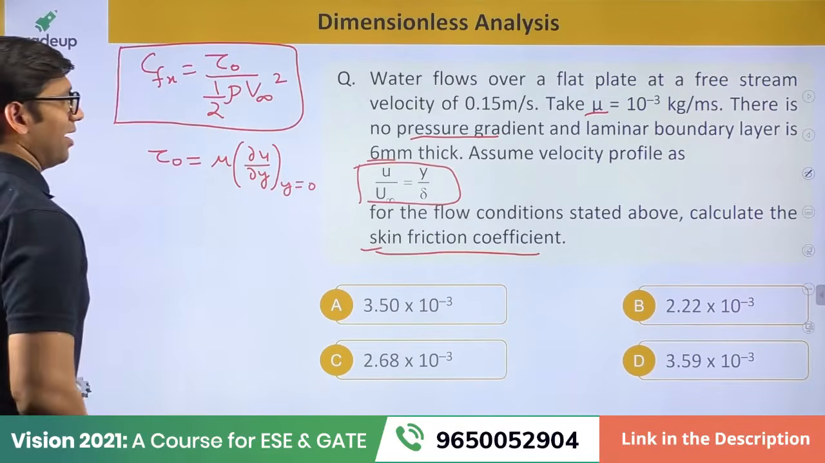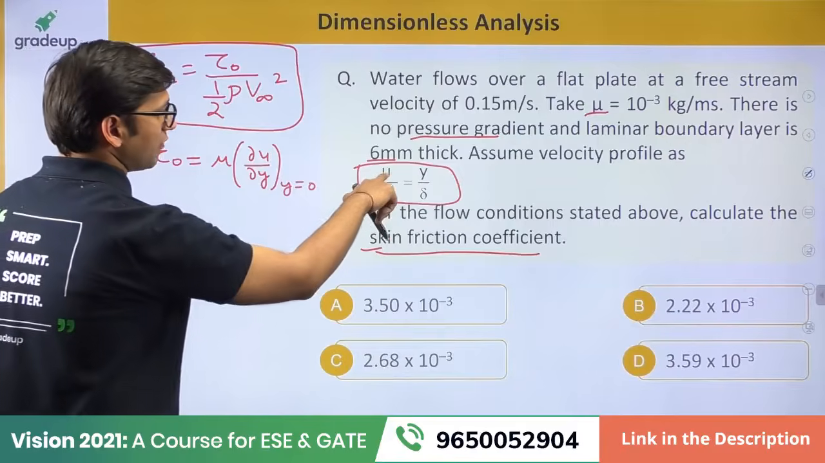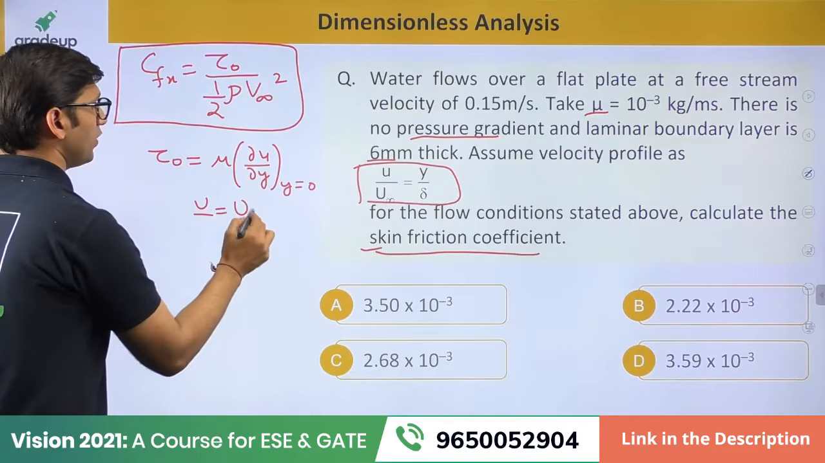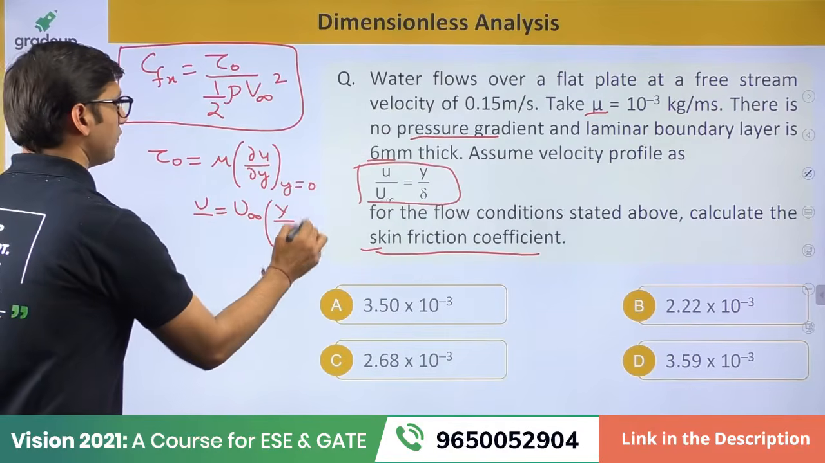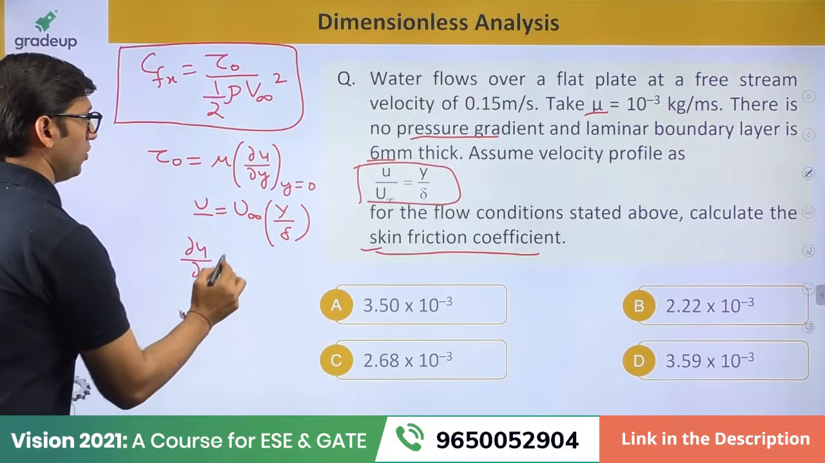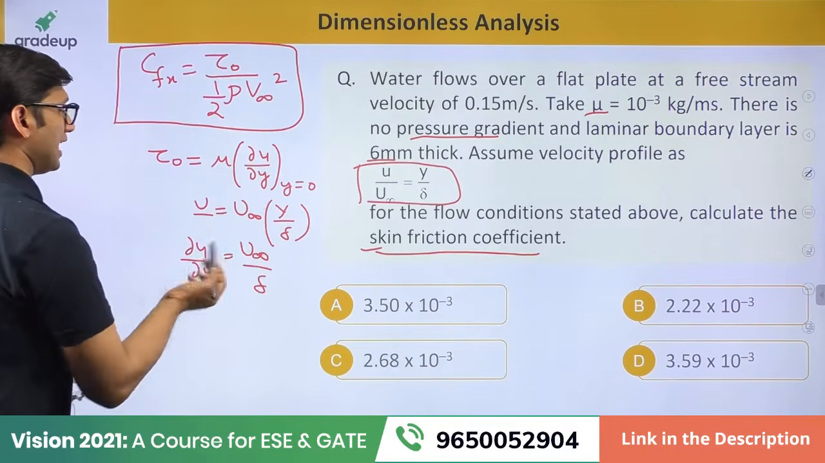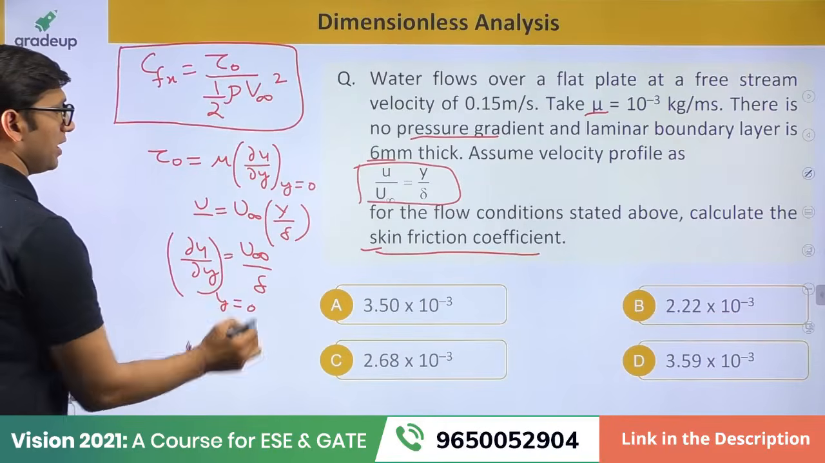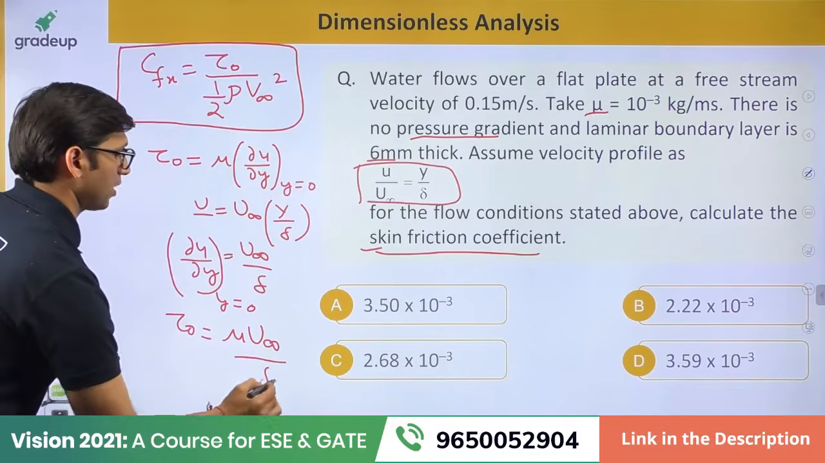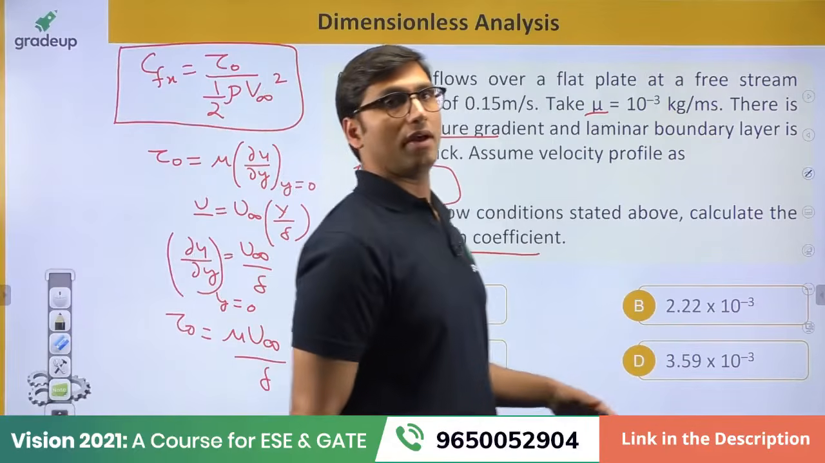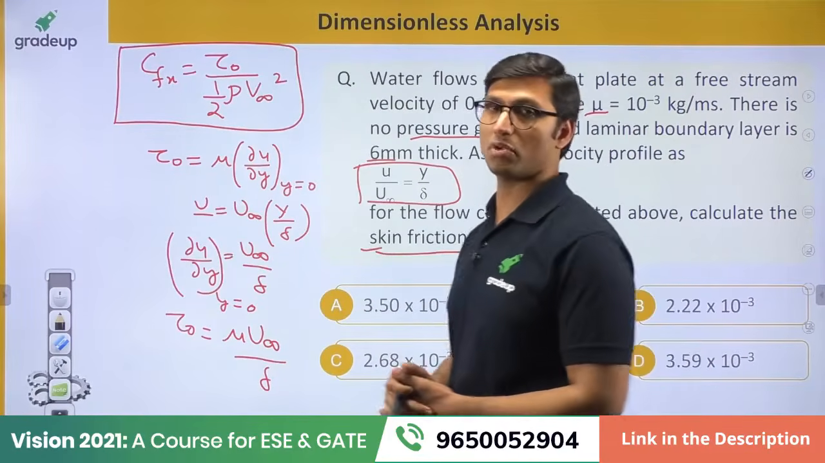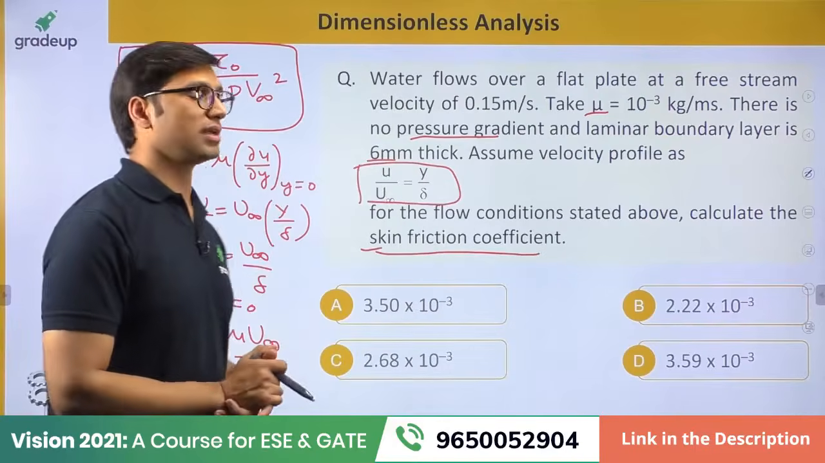Now the velocity profile is given as u by u infinity is equal to y by delta. So you have to find the velocity gradient. u will be equal to u infinity into y by delta. If you differentiate this with respect to y, du by dy will be equal to u infinity over delta, and at y equal to 0 this will also be u infinity by delta. So tau naught will be equal to mu times u infinity over delta. Just put the value of free stream velocity, boundary layer thickness and viscosity in this equation, and you will find the value of wall shear stress.